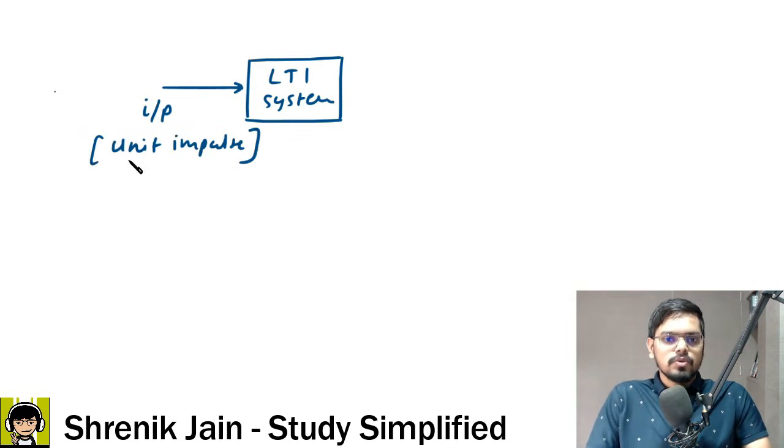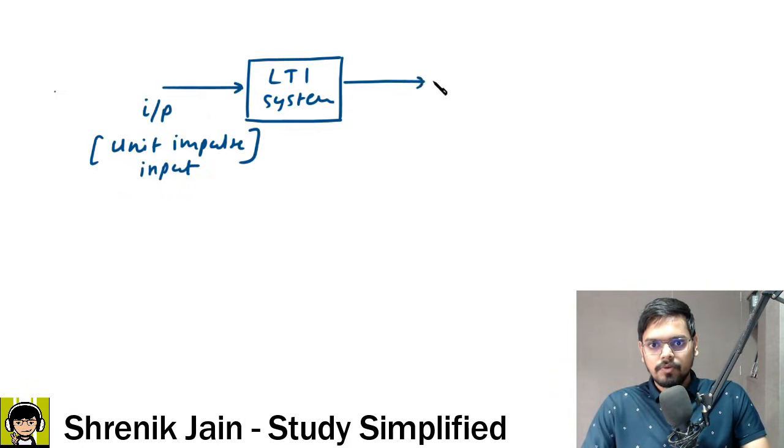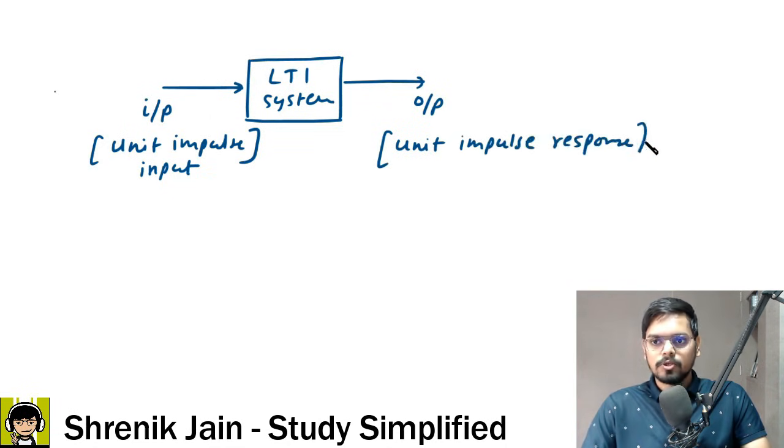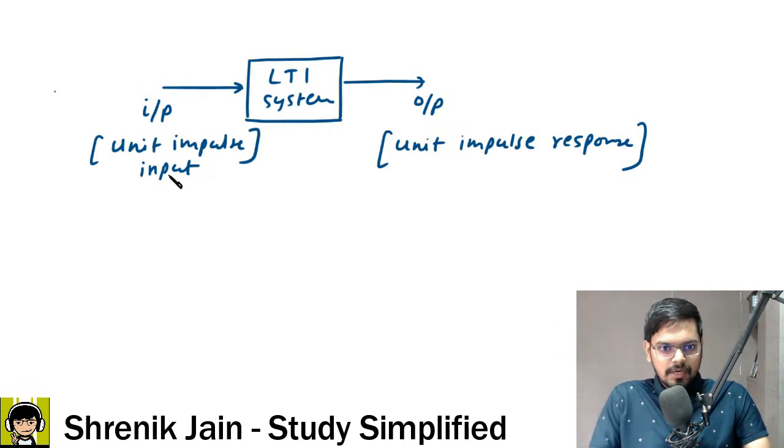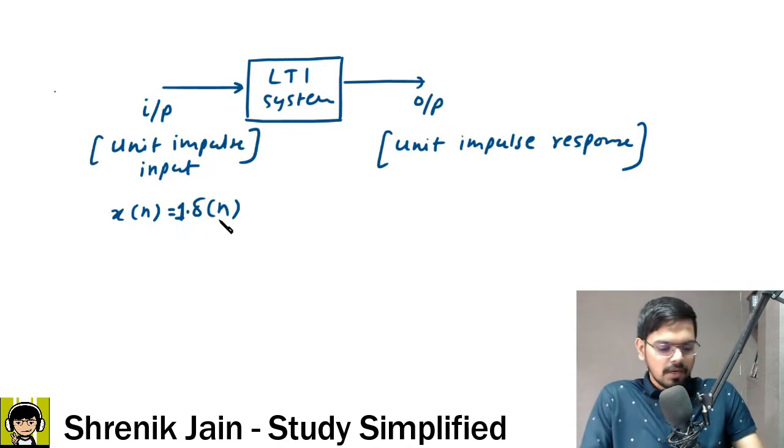So if you give unit impulse input, definitely you will get output which would behave as unit impulse response. Now check it out. When I say unit impulse input, this means x of n, because this was a discrete version, x of n is equal to delta of n. Unit means the amplitude here is 1, and then impulse, you know it very well, Kronecker delta function.